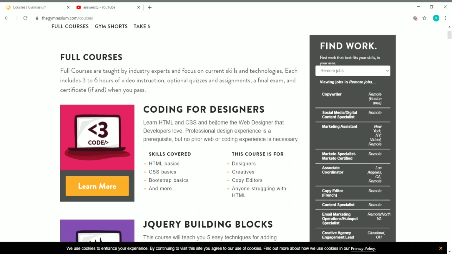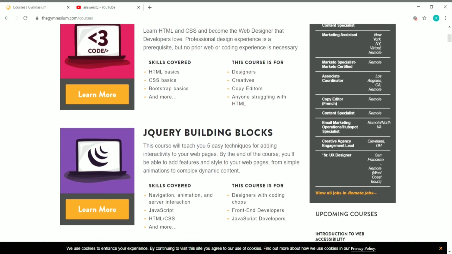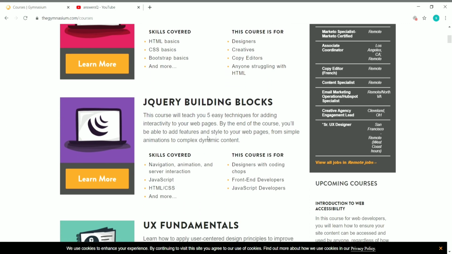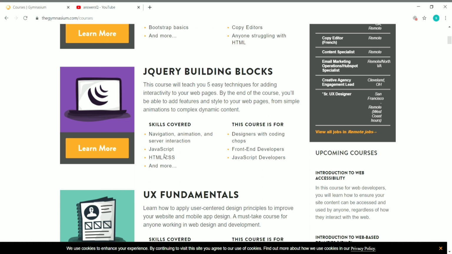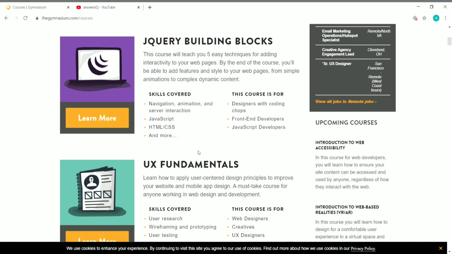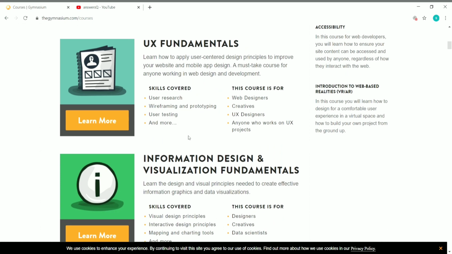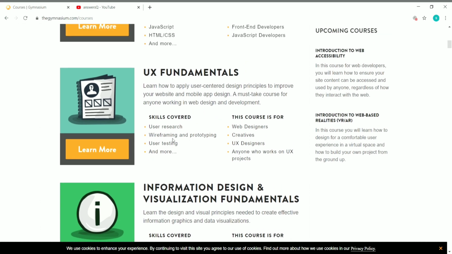First one is coding for designers. So you'll be learning about HTML basics, CSS basics, Bootstrap, and a lot more. And second one is jQuery building blocks. And here are the skills covered: JavaScript, HTML, CSS again, and UX fundamentals. So you'll be learning about user research, wireframing and prototyping, user testing, and a lot more.